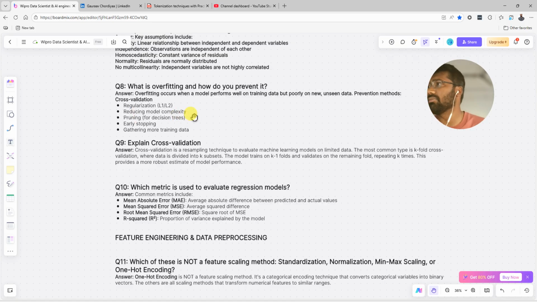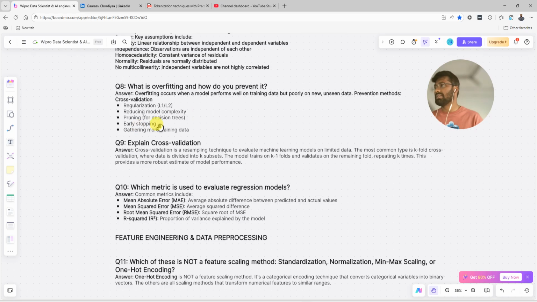Now, reducing the model complexity. Sometimes what happens is we use very advanced models like XGBoost, LGBM or LightGBM. These are very advanced models that learn everything from your data, and because of their complexity, when the data is very simple, we should use logistic regression or linear regression. These are simple models, and we can use those.